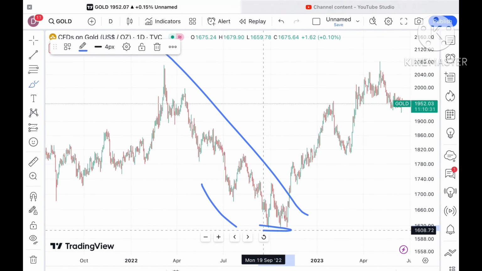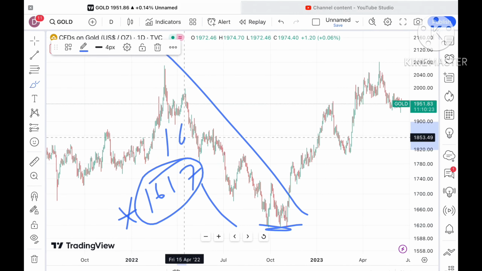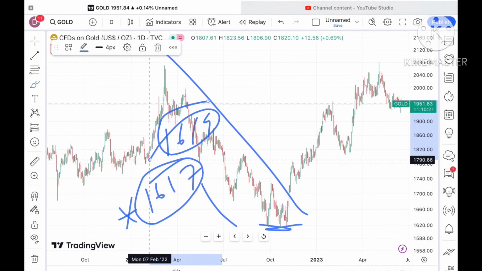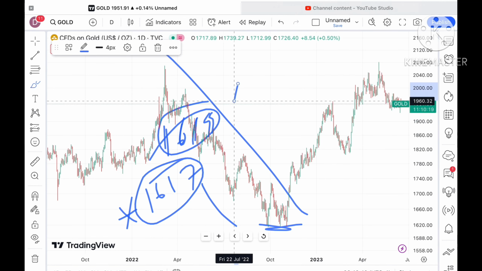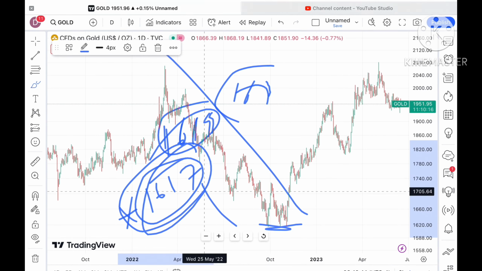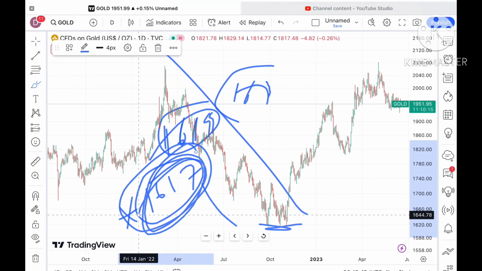Now again you have to keep a note that if the price comes close to a level of $16-17, it should be like 1619 or 1630, means it should come close to this particular level, and chances are very high it can cross this zone and make a new high. That means it can cross this zone and can go further down, and this level can go towards a level of around 1573 or 1519.